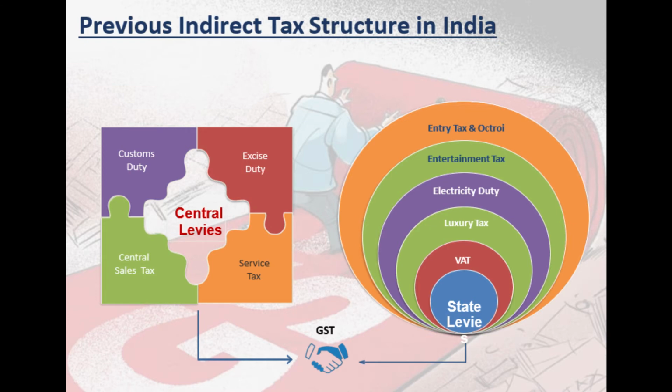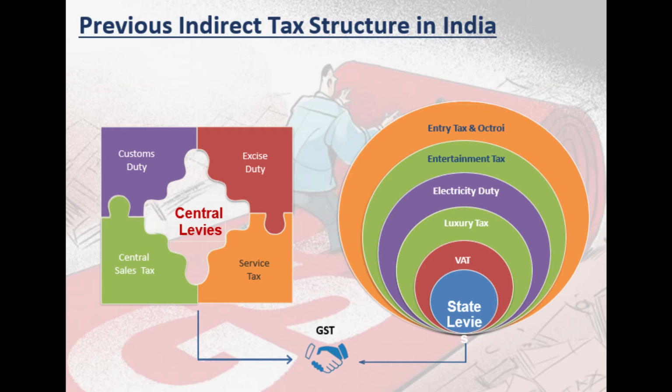I am saying previous indirect tax structure, that is central government: one is customs duty, second one excise duty, third one CST, central sales tax, and the fourth one is service tax. And on the other hand, state levies, that is the state VAT, luxury tax, electricity duty, entertainment tax, entry tax and octroi.